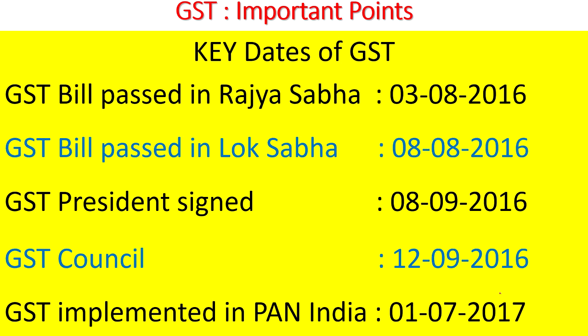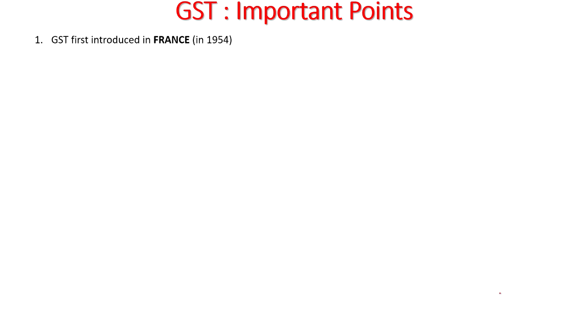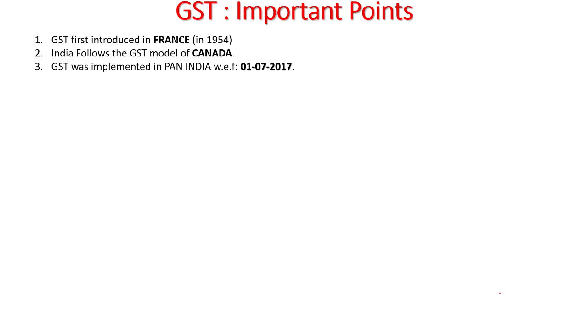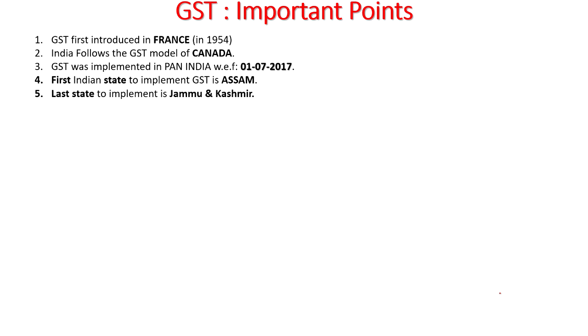Take a screenshot, and I will tell you the important points that everyone should know as far as GST is concerned. One by one, these are very important for your examination. GST was first introduced in the world in France in 1954, and India follows the dual GST model. That model is from Canada. And GST was implemented in Pan India, as we have seen, on 1/7/2017. The first Indian state to implement GST is Assam, and the last state to implement GST is Jammu and Kashmir.